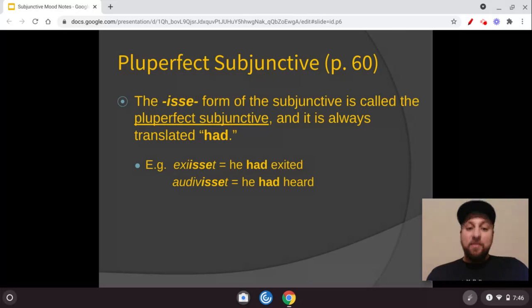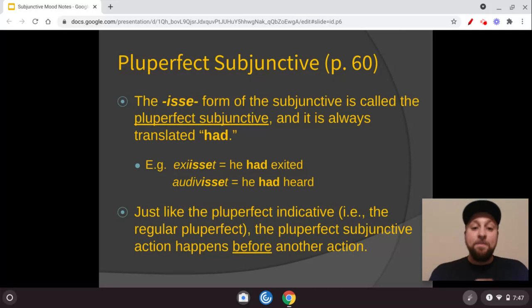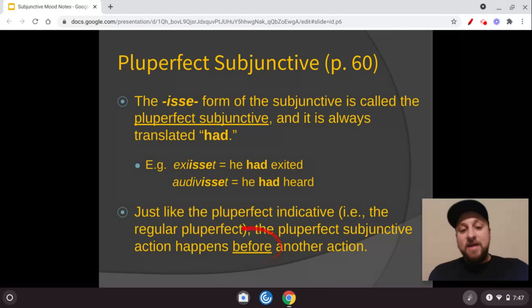Audivisset would be "he had heard." Again, instead of audiverat, -eram is "had", -isse is also "had". And just like the regular pluperfect indicative, the pluperfect subjunctive happens before another action. We talked about this idea of before and after, and how these kinds of Latin constructions have a sense of timing to them.